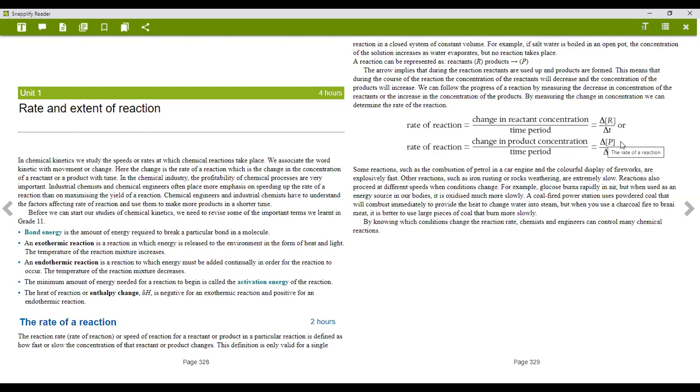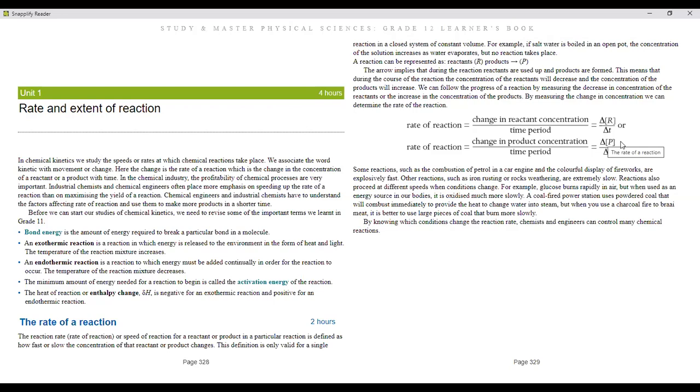Some reactions, such as combustion of petrol in a car engine and the colorful display of fireworks, are explosively fast. Other reactions, such as iron rusting or rock weathering, are extremely slow. So reactions don't take place at the same rates. That's another thing we need to know. Reactions also proceed at different speeds when conditions change.